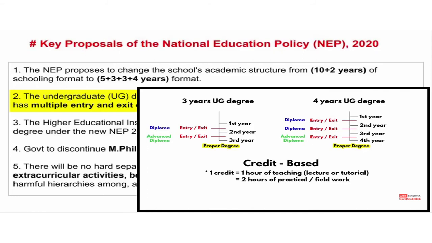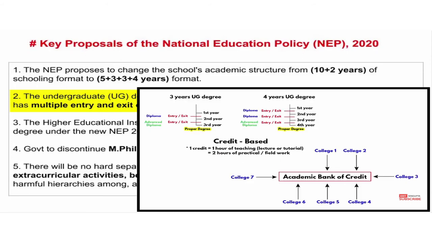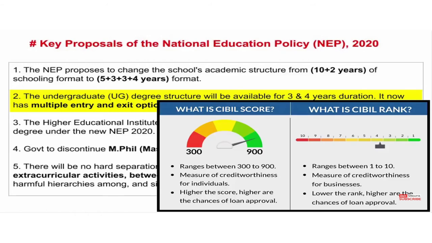One credit equals 1 hour of teaching. It may involve lectures or tutorials, and one credit equals 2 hours of practical or field work also. So the child, from wherever he has completed years of education, that will be credited in the academic bank of credit. You can see here in this chart. Suppose a child has taken education from 7 different colleges, everything will be considered and credited into the academic bank of credit.